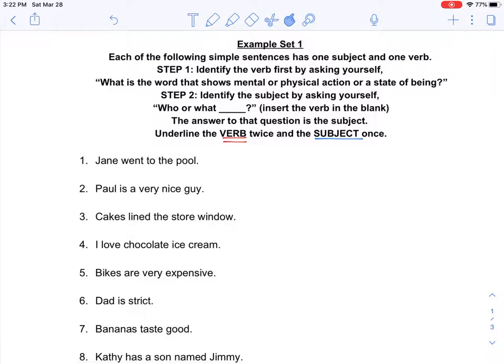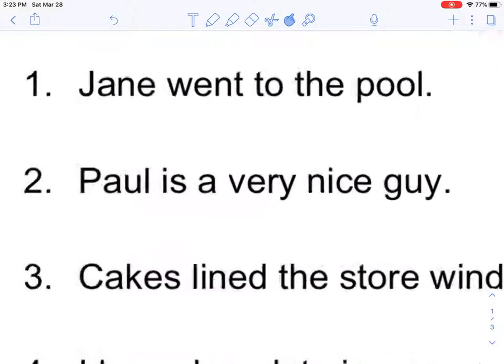Step 1, identify the verb first by asking yourself, what is the word that shows mental or physical action or state of being? Step 2, identify the subject by asking yourself who or what, and then insert the verb in the blank. We'll do the first two together. The answer to that question is the subject. We're going to underline the verb twice and the subject once. So let's look at the first one.